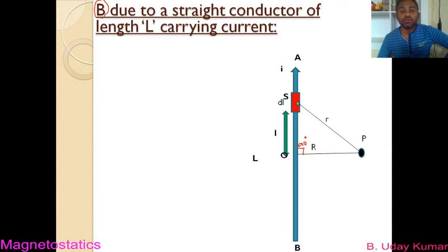Let us assume that this is the line that is joining the length element and point P, and the distance is taken as small r. So the distance of point P from the length element is small r here, and let us assume that the angle between this length element and small r is theta. The terminology that we are taking here already came in our previous slide, so try to understand it.